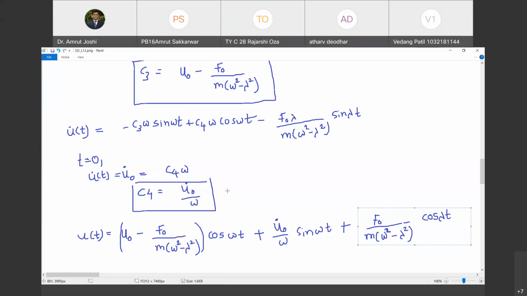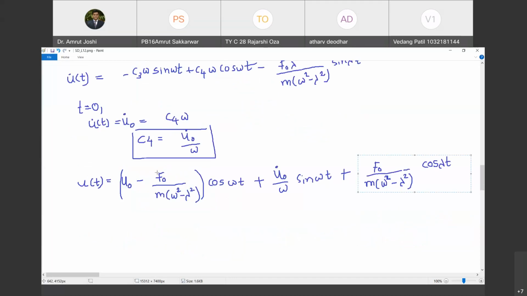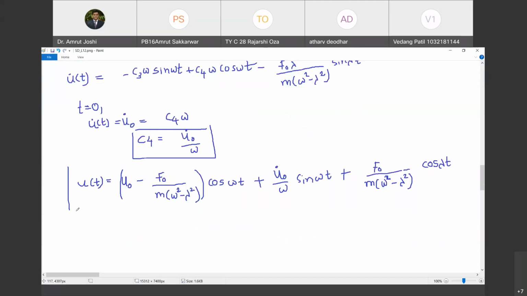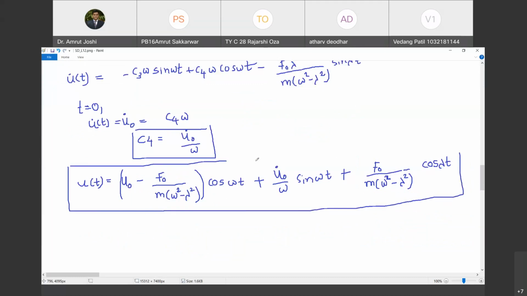फाइन, चलो अब आगे चलते हैं. Now this is our solution. अब एक काम करेंगे, ये सॉल्यूशन हम प्लॉट करेंगे. Are you with me? Yes, sir. So let us plot this solution in our Excel. I'm going to plot this in Excel. We are going to take our standard example. m is equal to 10 kg. k is equal to 1000 Newton per meter.